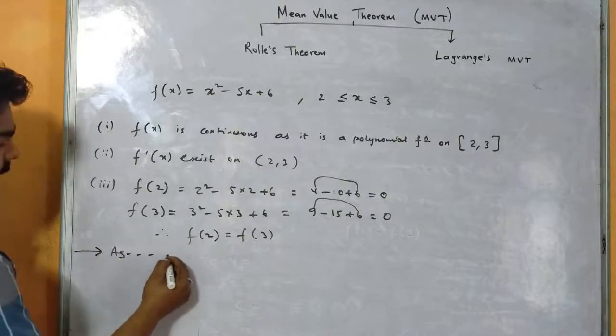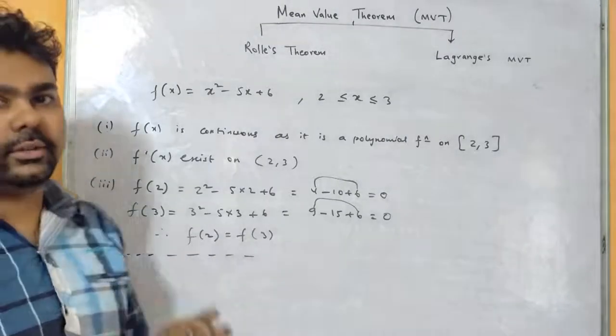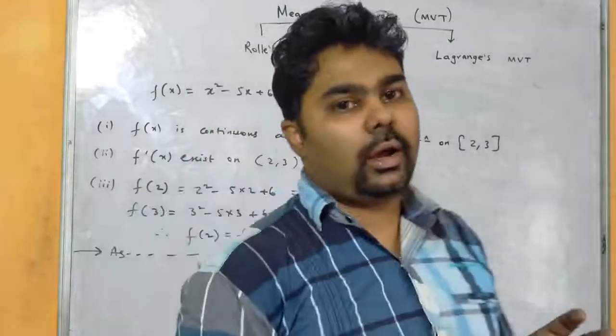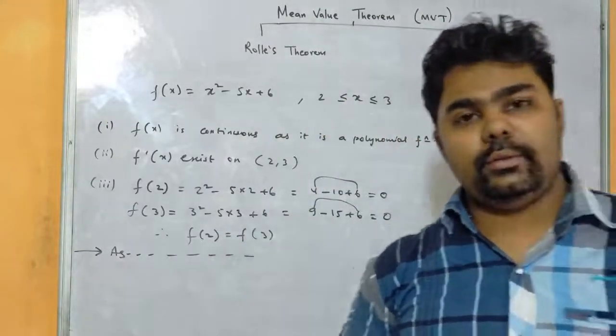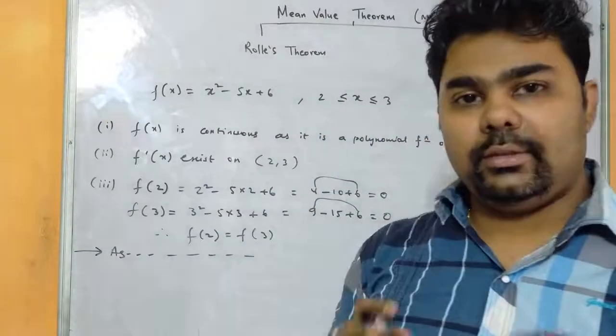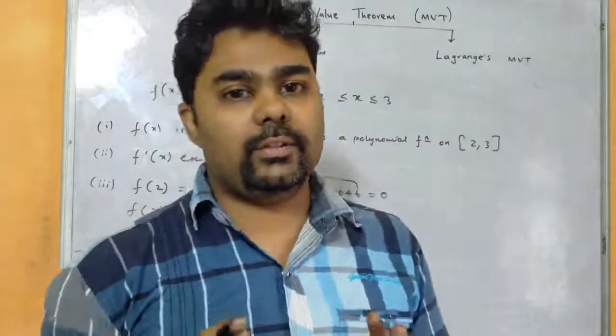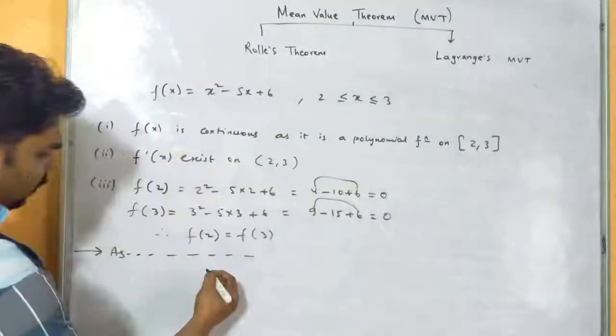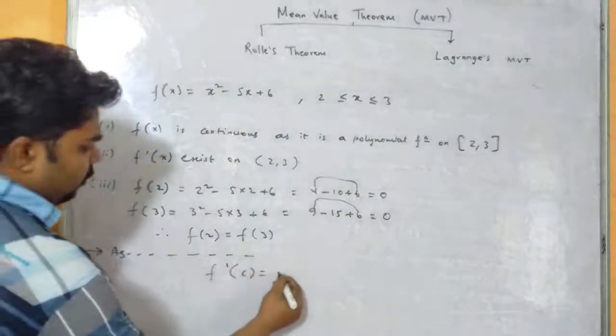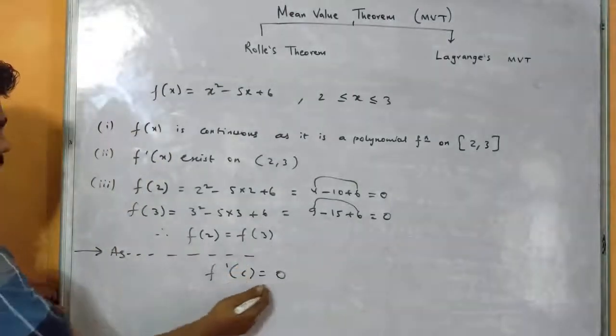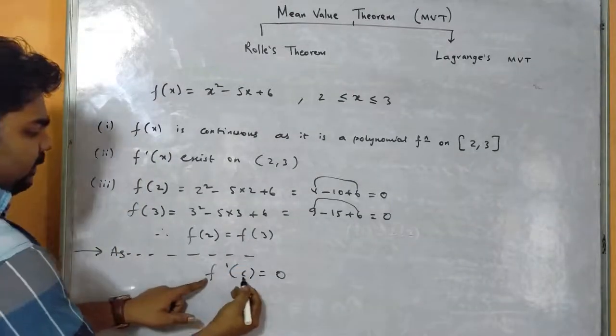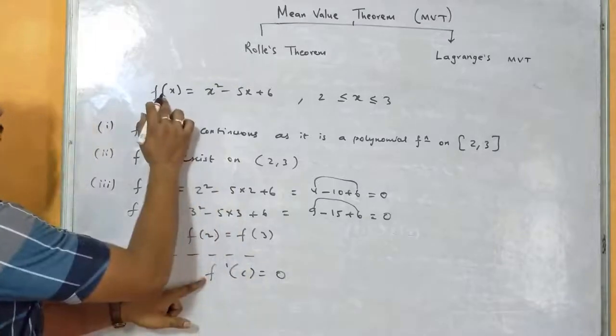We have to write that sentence here as 3 conditions of Rolle's theorem are satisfied. So there exists a least value of x, say c, such that f dash c equals 0. So this is our condition, f dash c equals 0. After writing that sentence, we have to write this one.